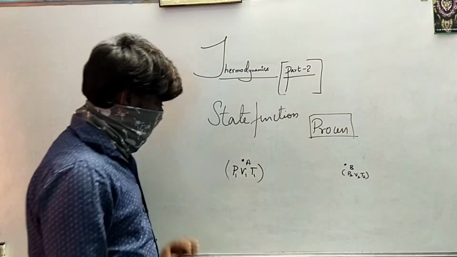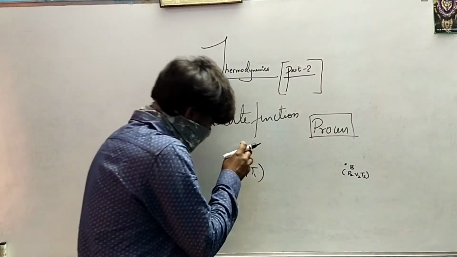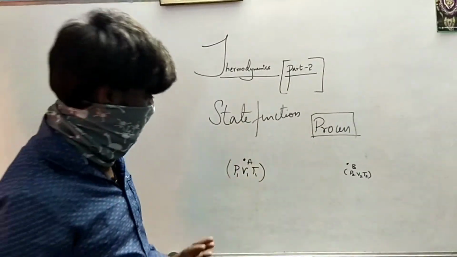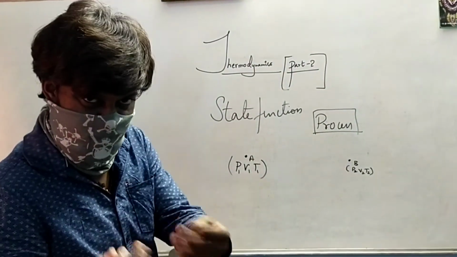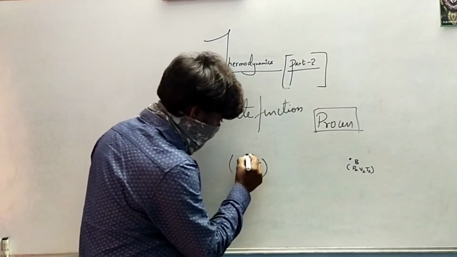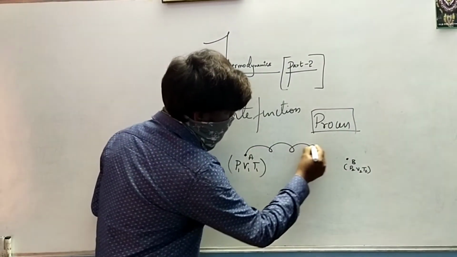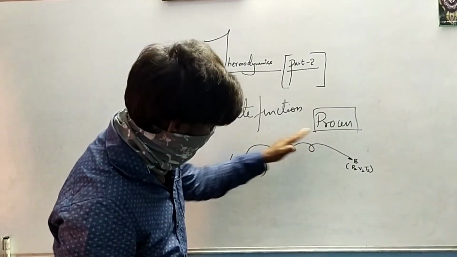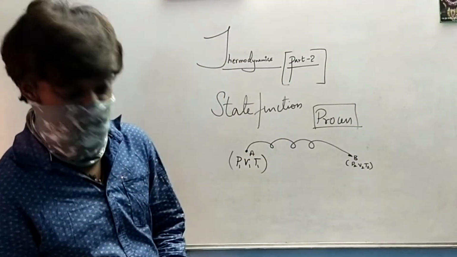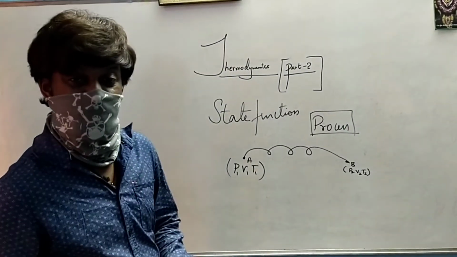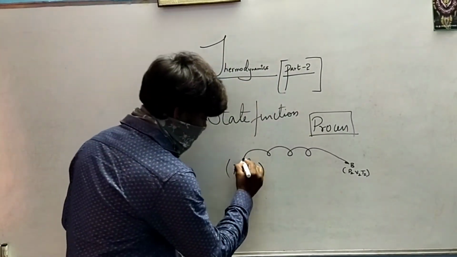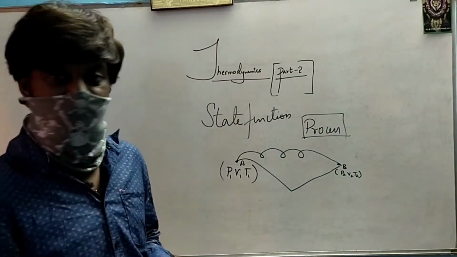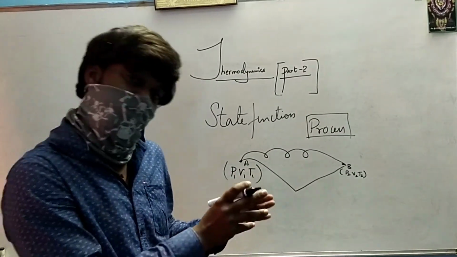Now, if I have to change a system from state A to state B, then I will do something like heating or cooling. So let me assume I am doing heating. If I heat the system, say the system takes this path and then achieves point B. If I do something like mechanical work, let me assume that the system will take this path to achieve the so-called state B.